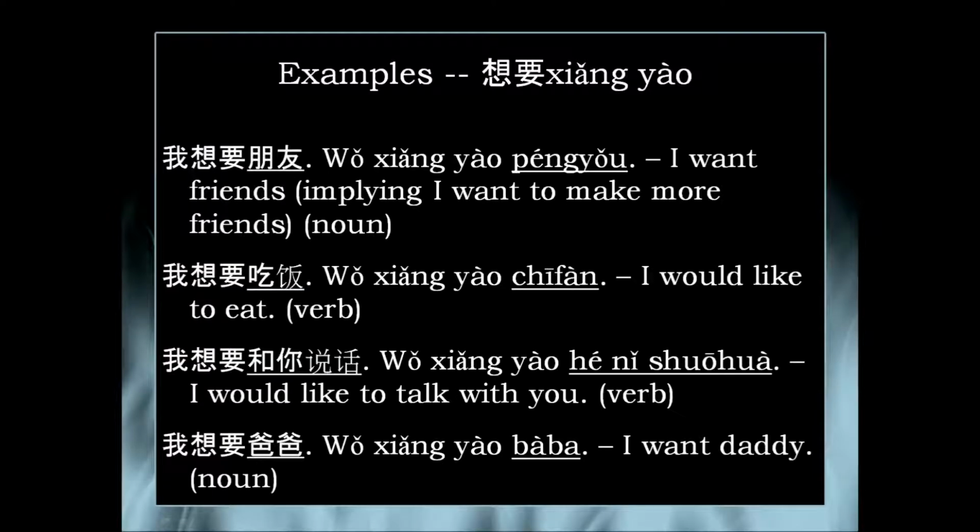The first example is 我想要朋友. 我想要朋友 means I want friends. Since 朋友 is a noun which means friend, this sentence implies that I want to make more friends. It may also imply that I don't have friends.